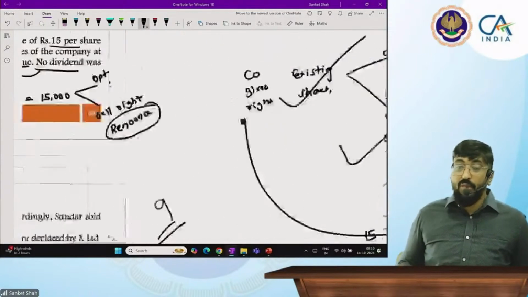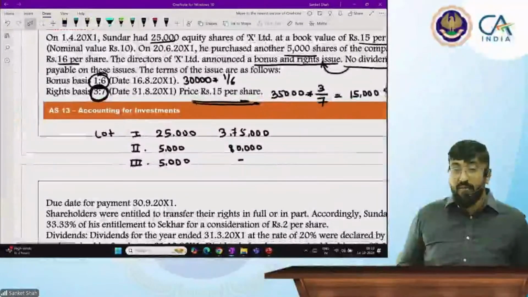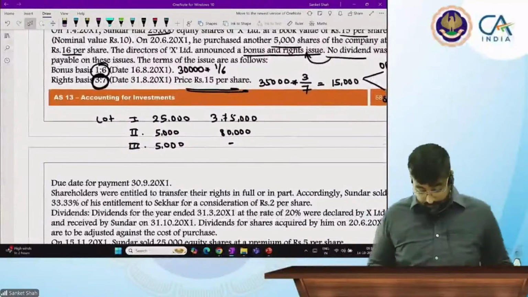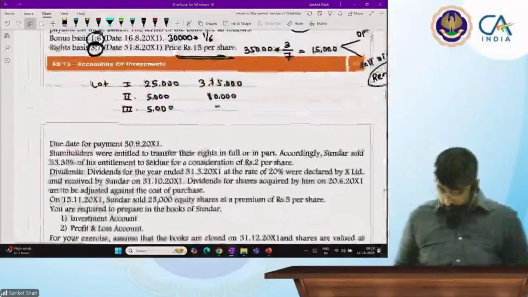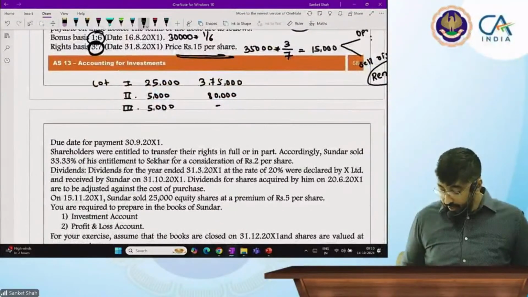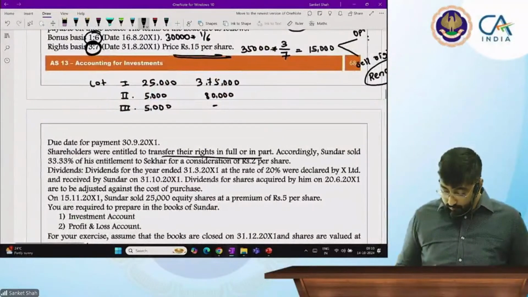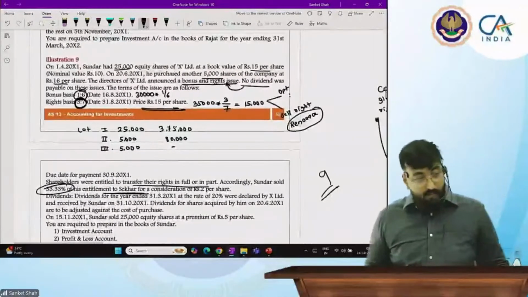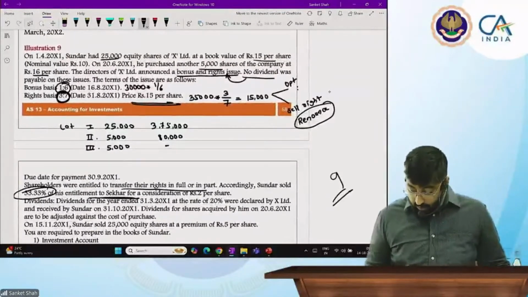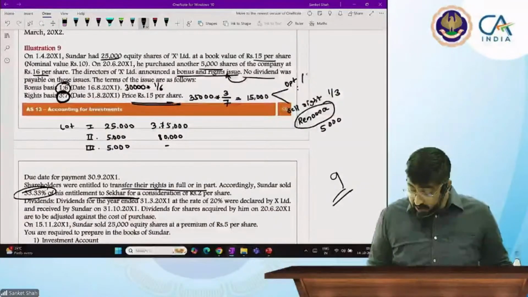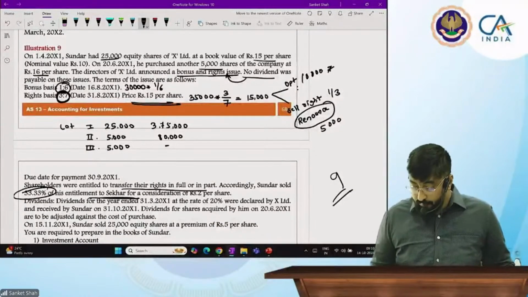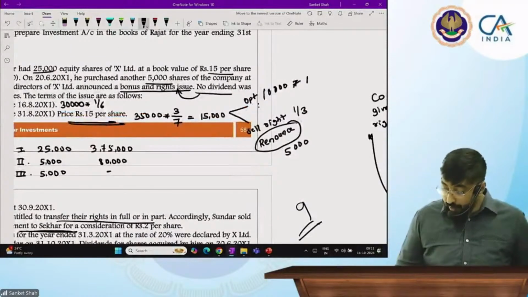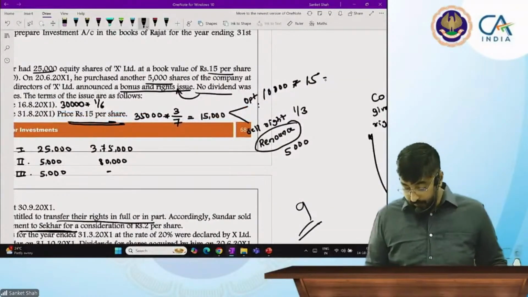So either he subscribed himself, otherwise we sold that right to someone. Now Sundar has given this right to whom? Shekhar. What percentage? 1/3, sir. 1/3. So 5,000. And how many shares did he buy? 10,000. At what price? 15 per share.